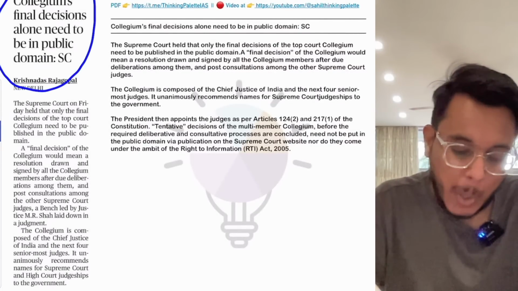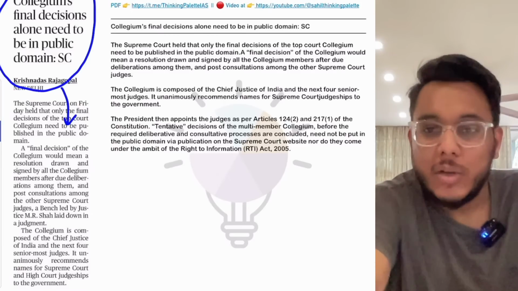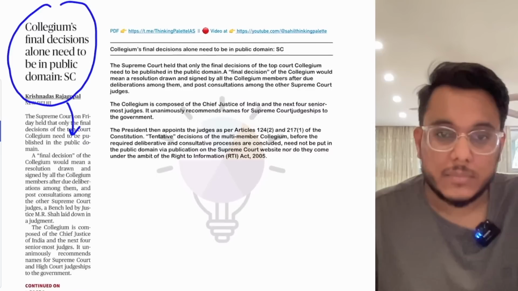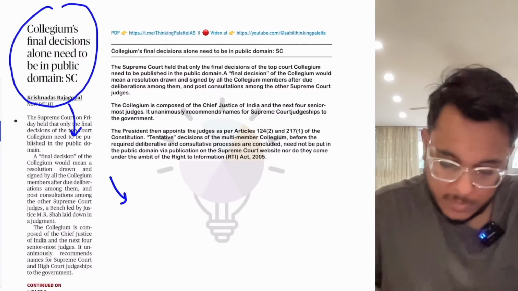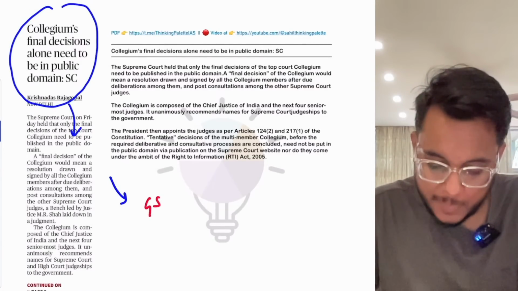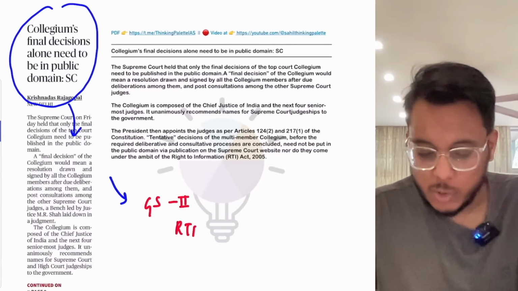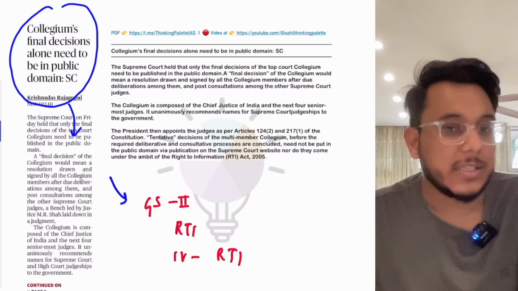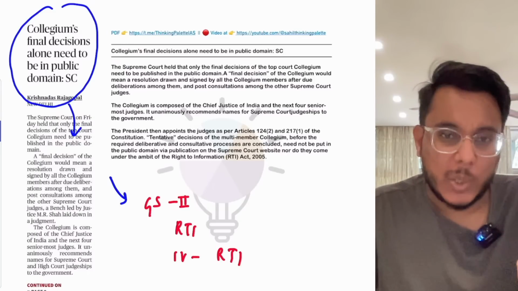Collegium's final decision alone needs to be in public domain, Supreme Court. Okay, now this particular article, guys, we will see with respect to the GS paper number 2, RTI and the scope of RTI, as well as in GS paper number 4 where RTI has been mentioned. So there we'll see this particular article. Now first of all, what is this particular entire issue, guys?